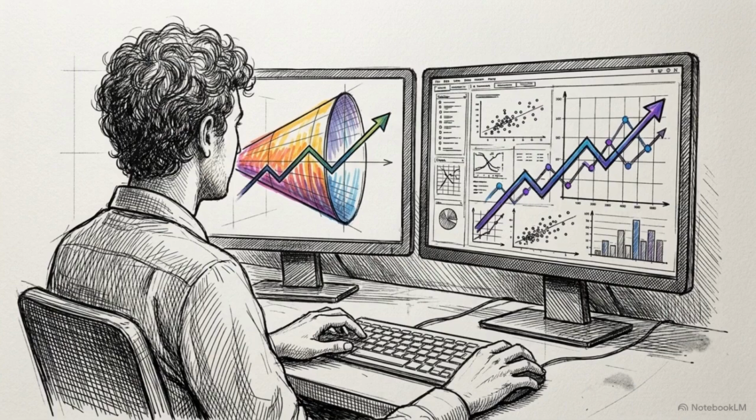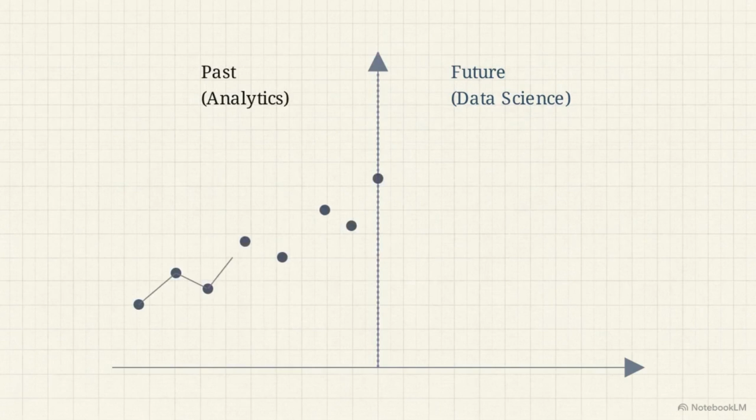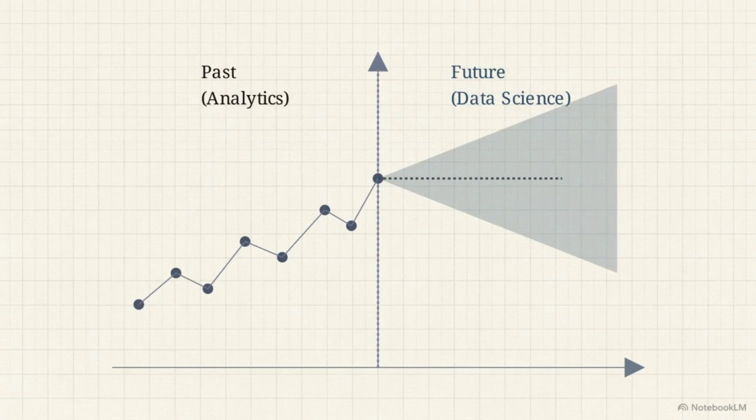Data science marks the transition into forward-looking prescriptive modeling. This timeline illustrates the shift. On the left, analytics plots discrete data points from the past. On the right, data science generates a probability cone to calculate future outcomes.